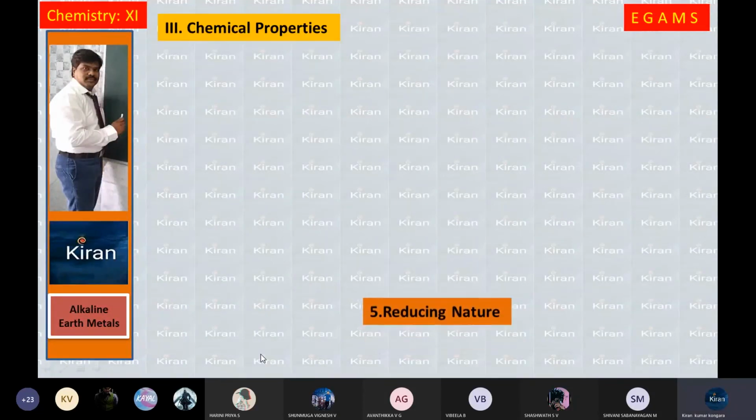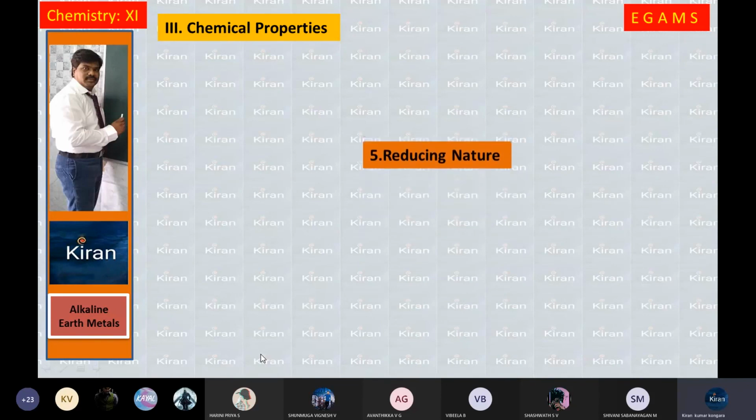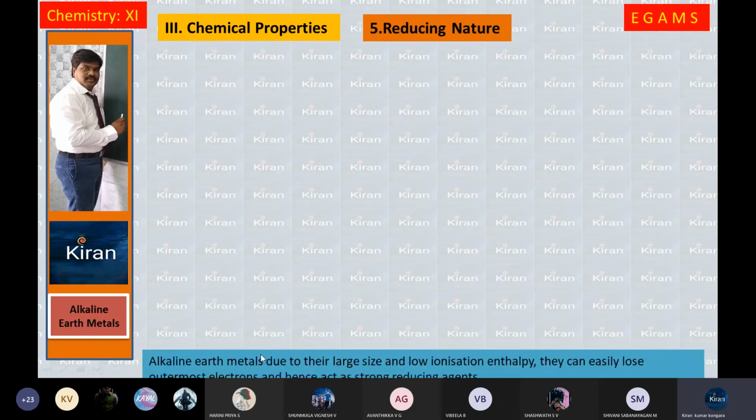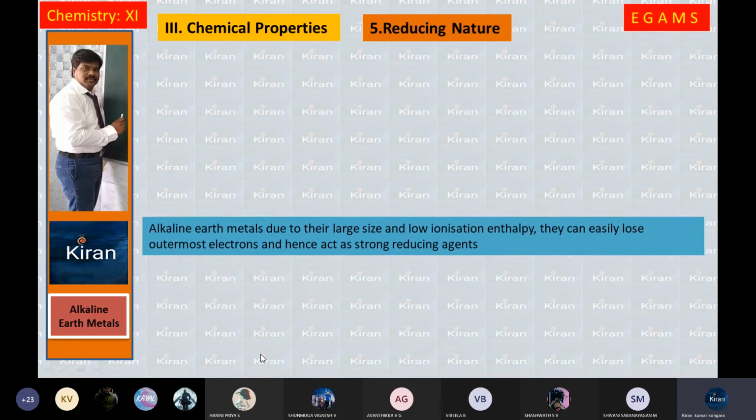Next chemical property, reducing nature. Reducing nature introduction, I already explained in the alkali metals. It is the electron donating nature. From top to bottom, the last element is the biggest, hence it releases electrons easily, that is, it donates electrons easily. That's the reason the atomic radius increases from top to bottom. Reducing character also increases from top to bottom.